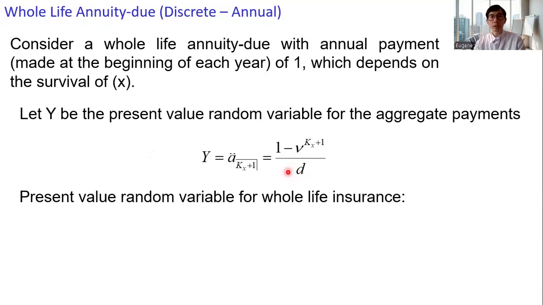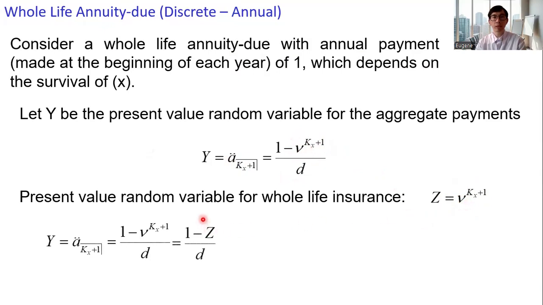And then for whole life insurance, the present value random variable Z is ν to the power Kx plus 1, and this term appears in the expression for Y. So we will replace this ν to the power Kx plus 1 with the random variable Z, and we have the YZ relationship, Y equals (1 minus Z) over d.